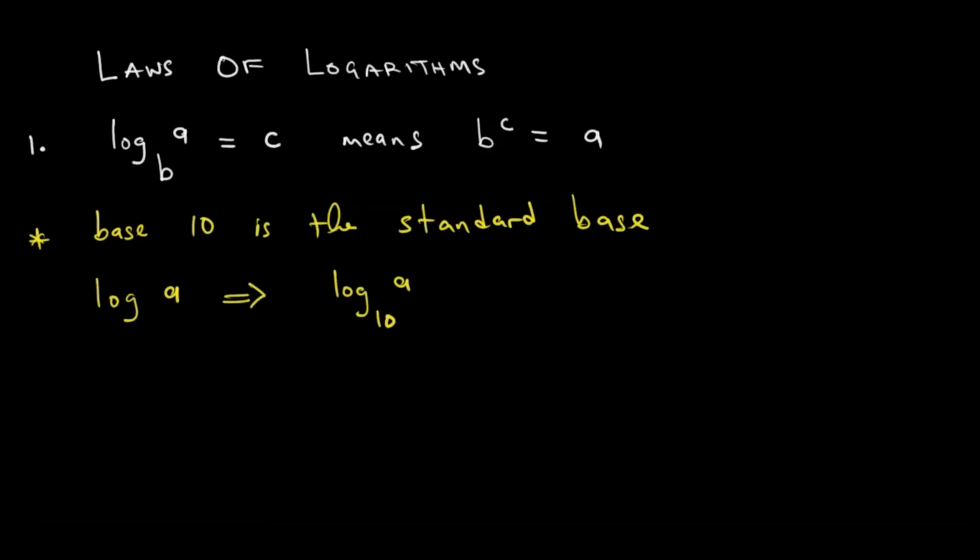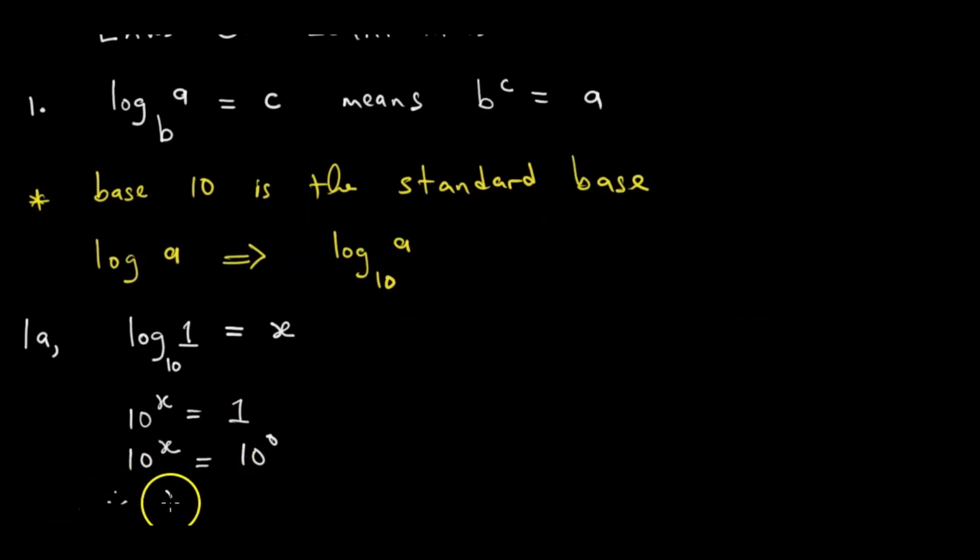Now, having learned that, let us look at variance of a, maybe say 1a. Tikati the log of 1, what is it equal to? And we say it's equal to x. And since panapa pasina base zvorati pana 10, saka takungoti 10 to the power x is equal to 1. Then it will be 10 to the power x is equal to 10 to the power 0. Tanyora 1 in terms of 10. Therefore, x is equal to 0.